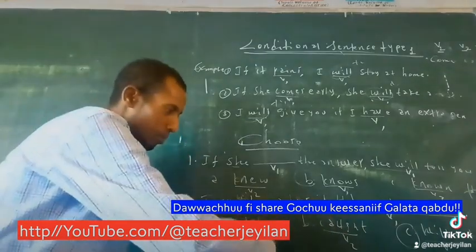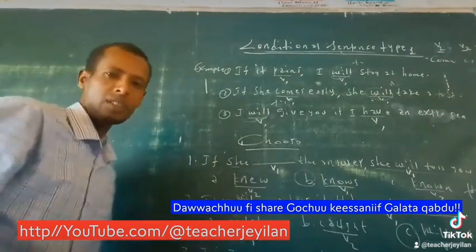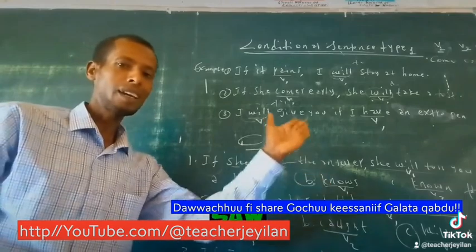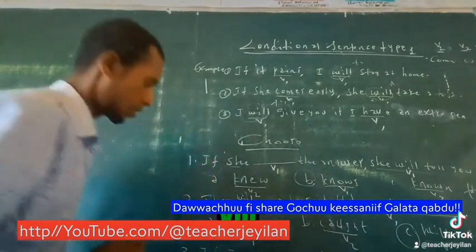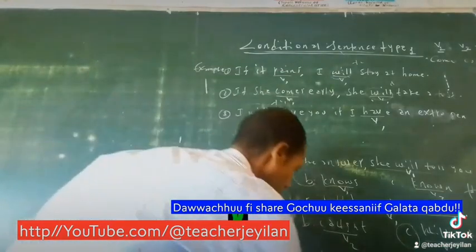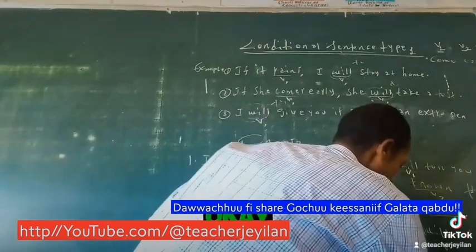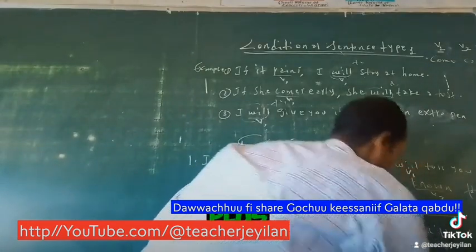Let's look at A, seen. Seen is V3: see, saw, seen. So this is V3. Number B, saw, is V2. Number C is V1, and this one is will plus V1.